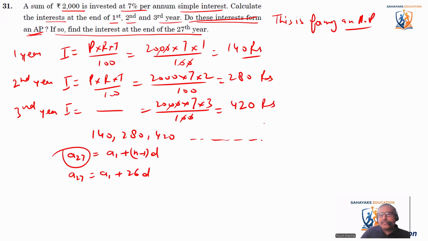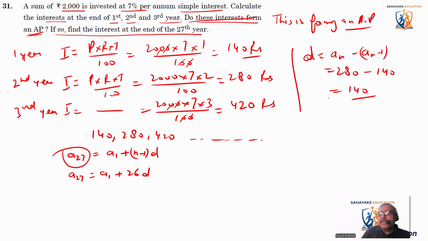So let's find d first. d is equal to An minus An-1. Take any term, so we'll take the second term: 280 minus 140 comes out to be 140. So d comes out to be 140. Now put the values. A1 is 140 plus 26 into d, d is 140.